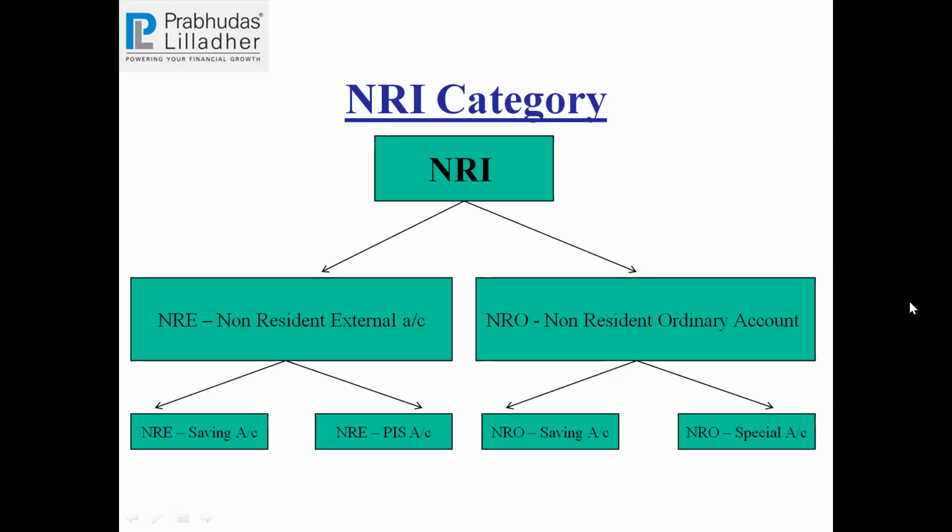But what is NRO? What happens is, if a person before becoming an NRI had some asset, some cash or some stocks, that will have to come under NRO. So that is one criterion. The second thing is, if he inherits some asset from his parents, shares and so on, or funds, that also has to come under NRO.